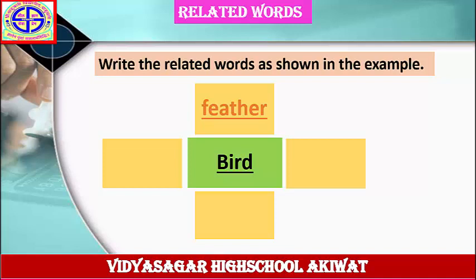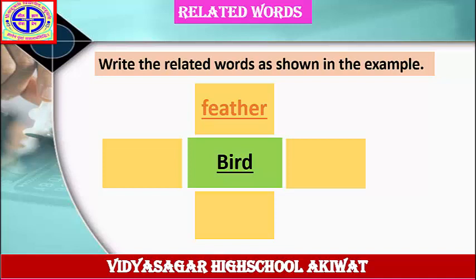First, draw this wave diagram in your notebook. In the center, write down the word bird. Write down the first answer, feather. Then solve this question of your own.